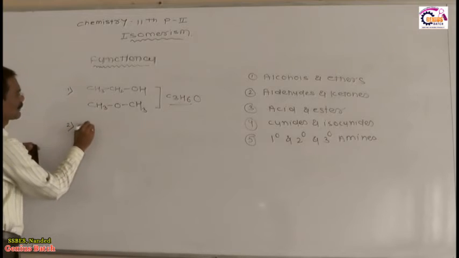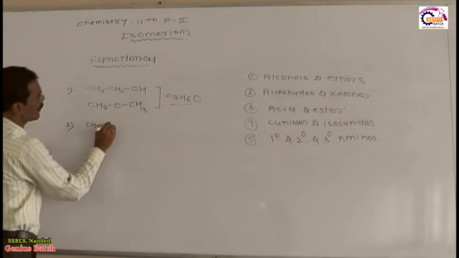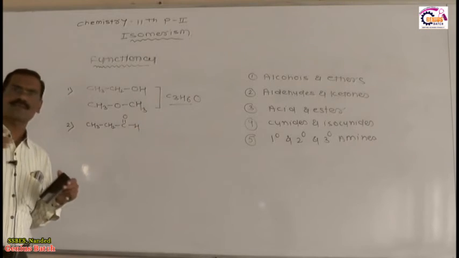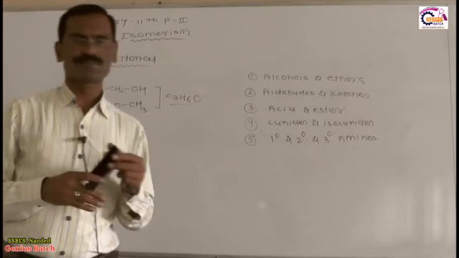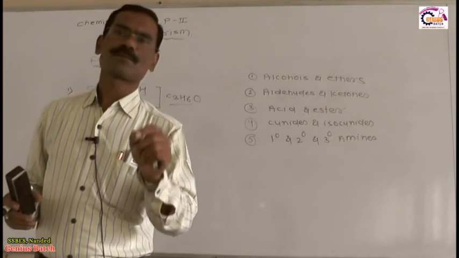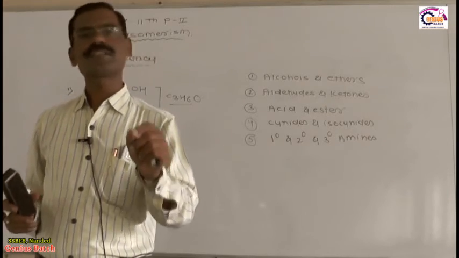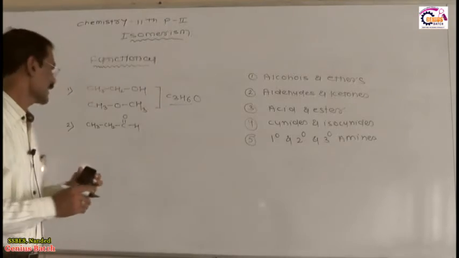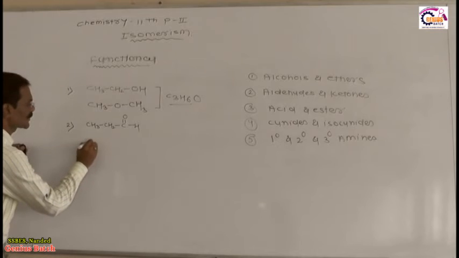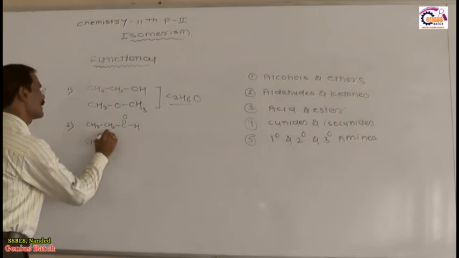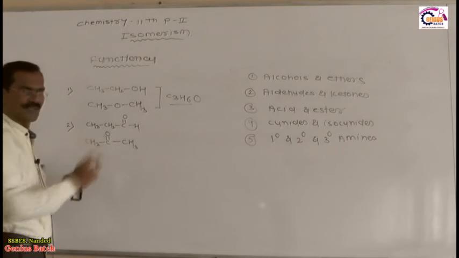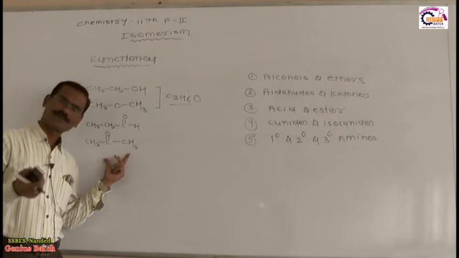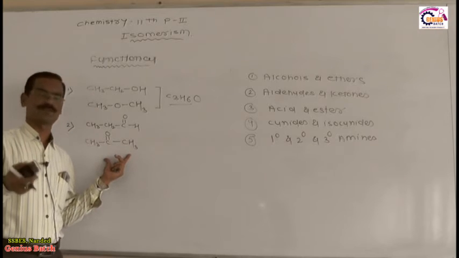Now this is the second example: CH3 bond CH2 bond C double bond OH. My question is this: this is an aldehyde. The IUPAC name of this compound is propanal, and the common name of this compound is propionaldehyde. Yes or no? Because propion and propionaldehyde, correct? And now I will write, suppose, CH3 bond C double bond O bond CH3. Now my question is this: what is the IUPAC name of this compound? Propanone, and the common name is dimethyl ketone. Yes or no?